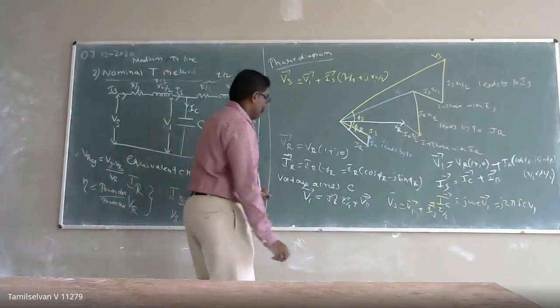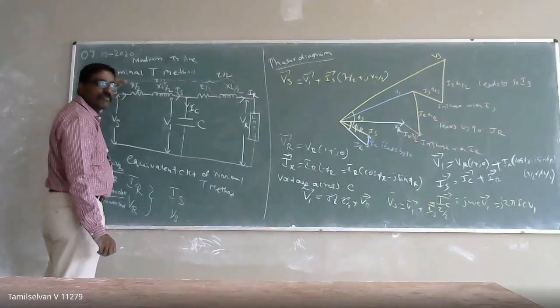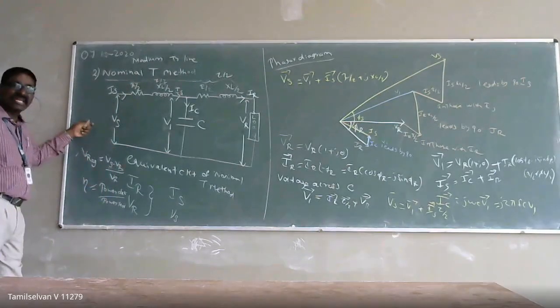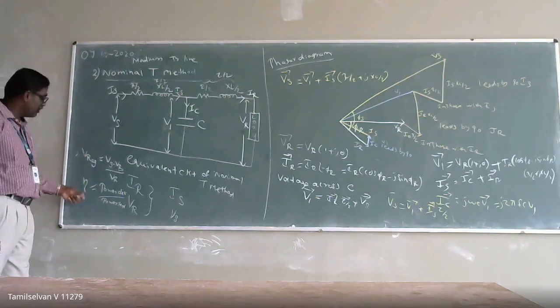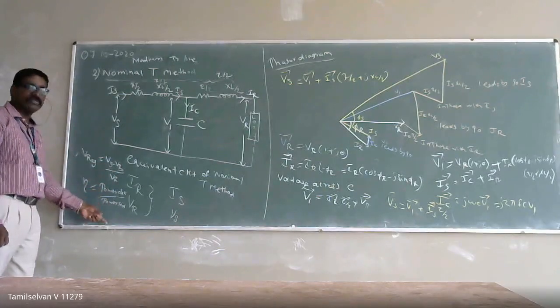Listen here. You have the performance analysis. For doing the performance analysis, you have to calculate the line drop, the voltage drop, line losses, and the efficiency. So regulation, we know the formula, and efficiency, we know the formula.